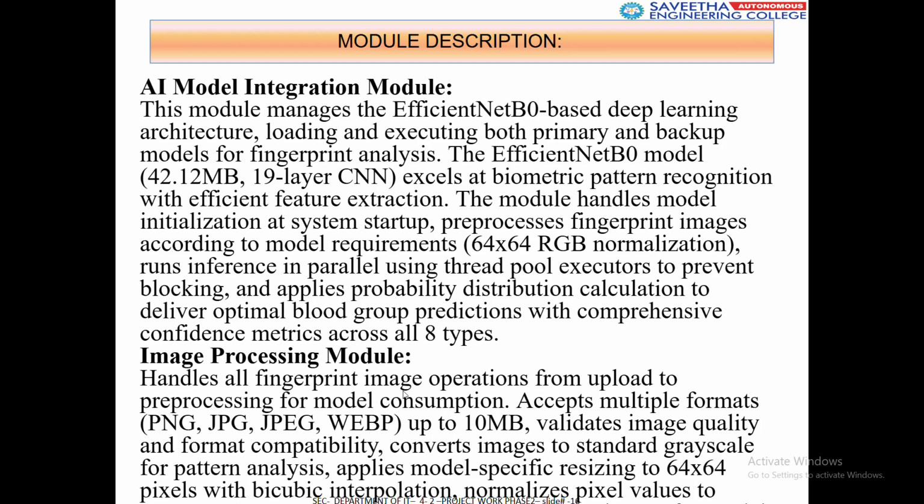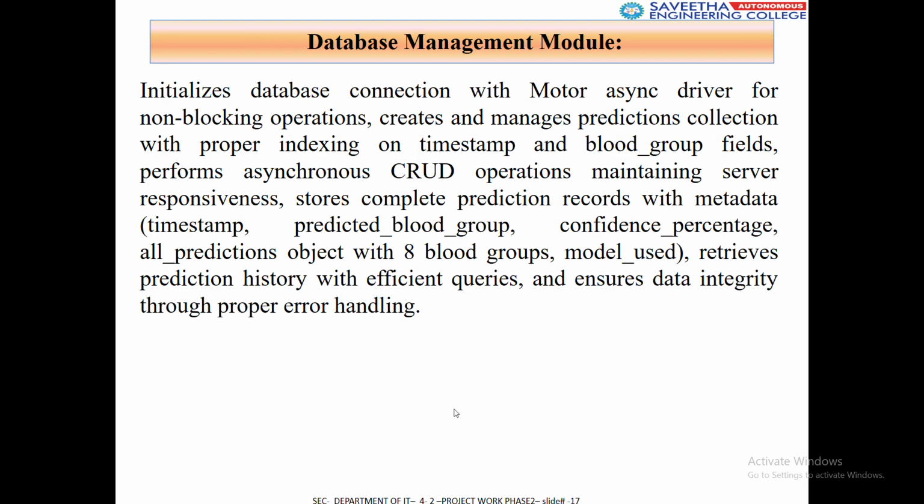Since we need to pre-process for the model, we are performing that in the image processing module. It can be done with any format such as PNG, JPEG, and WebP. Each file can be up to 10 MB, and it does model-specific resizing to 64 by 64 via bicubic interpolation. And for the database model, we have used the basic CRUD operations along with the 8 blood groups.